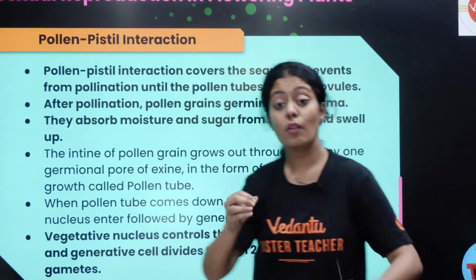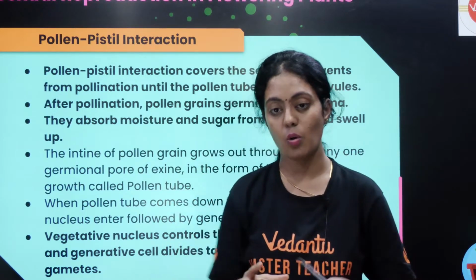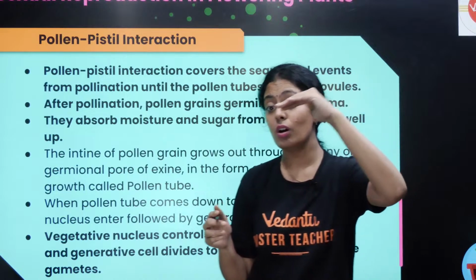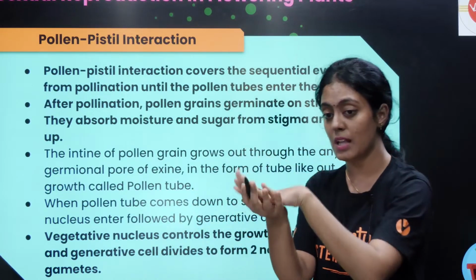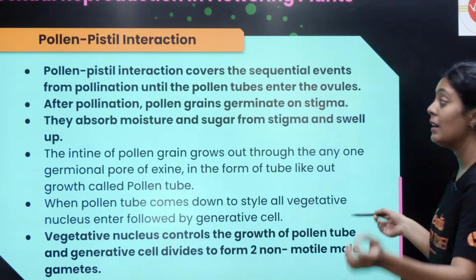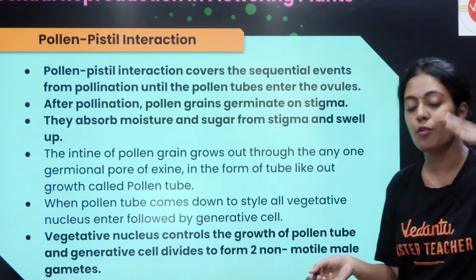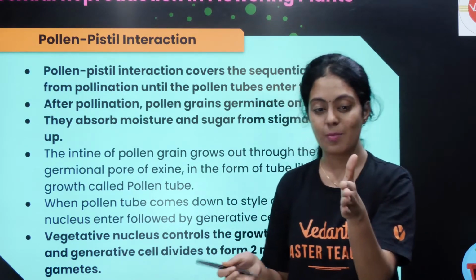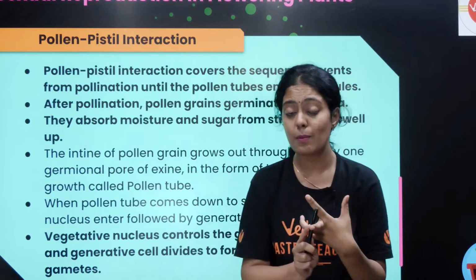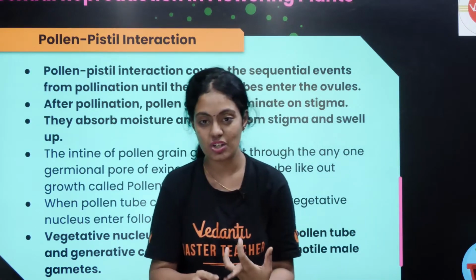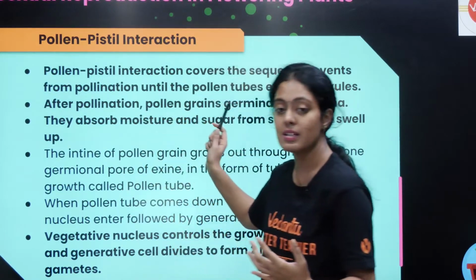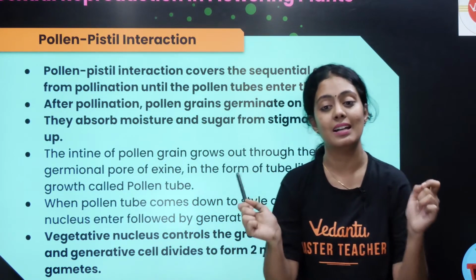Next you have pollen pistil interaction. So what is this? Pollen is now going to interact with your stigma. My stigma is now going to become receptive to my pollen and it is going to help in pollen tube formation. So what did we study first? Microsporogenesis, megasporogenesis. Then what did we study? We spoke about pollination. Then we spoke about agents of pollination. Now we are going to discuss pollen pistil interaction.